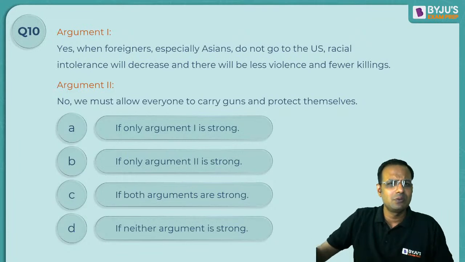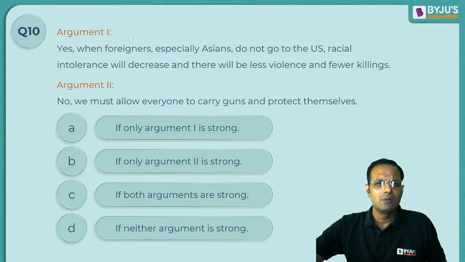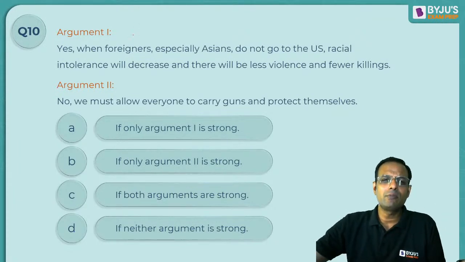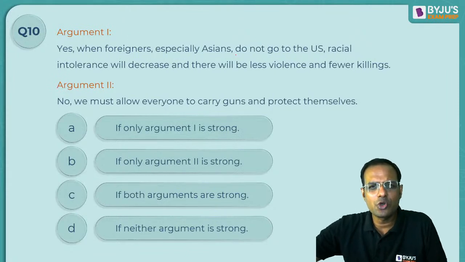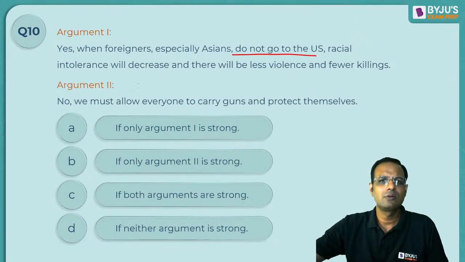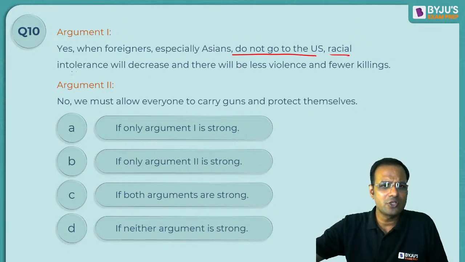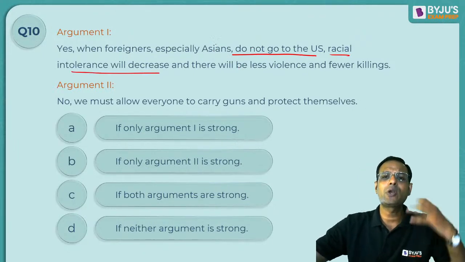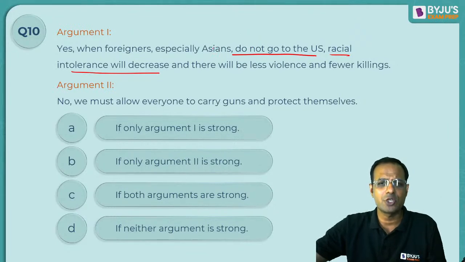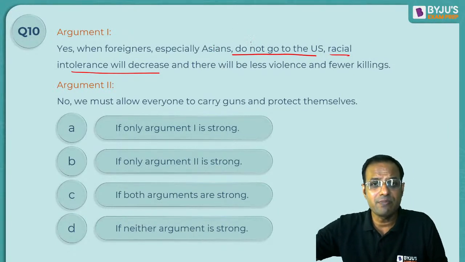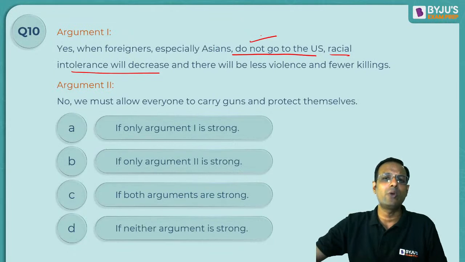अब एक बात बताओ. Ignoring the problem cannot solve the problem. They should not go to US. वही तो वो चाह रहे हैं बताओ. Right? Racial intolerance will decrease, but what happens to our opportunity of growth and prosperity? Right? Just by not going to the US does not solve the problem.